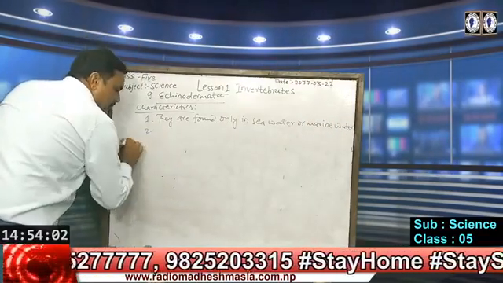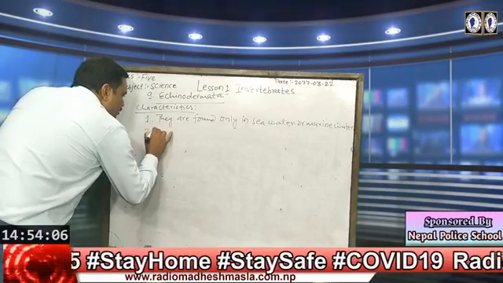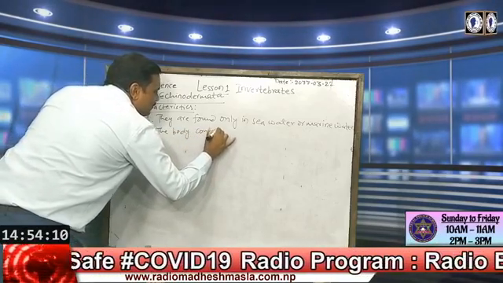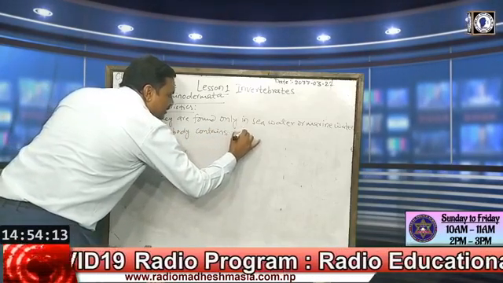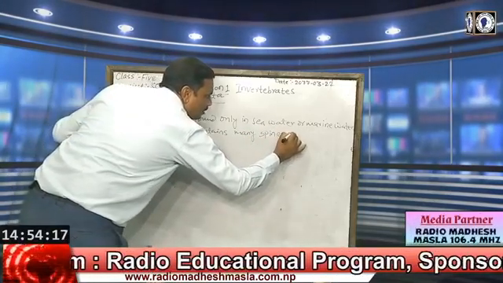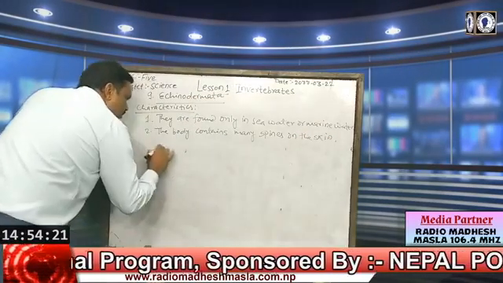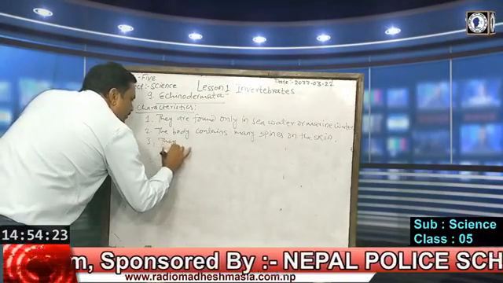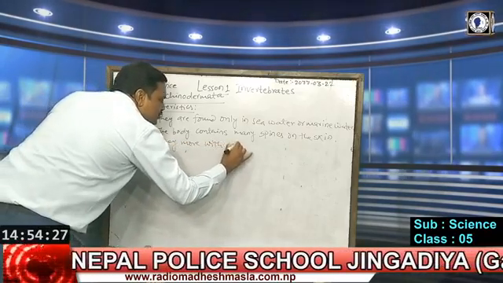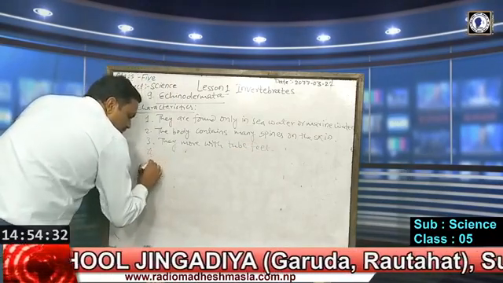It is not found in our country because our country does not have sea and oceans. The body contains many spines on the skin. They move with tube feet. Their locomotion is by tube feet.